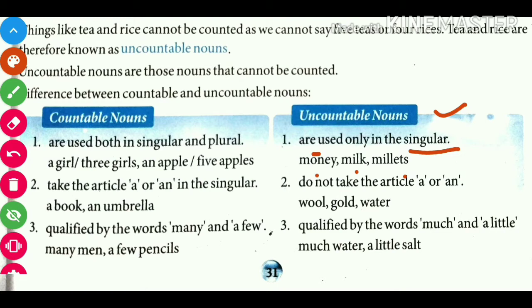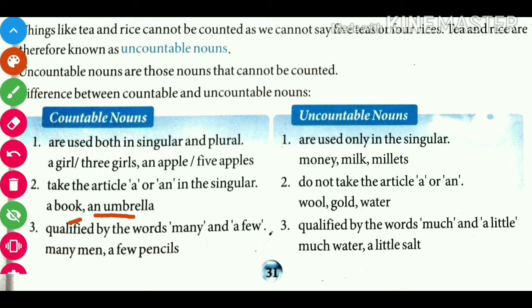Now number 2 in countable nouns, the article. Countable nouns take the article a and an in the singular. Here we say there is a book, meaning there is a single book over here, and an umbrella. If there is only one thing, it is singular.